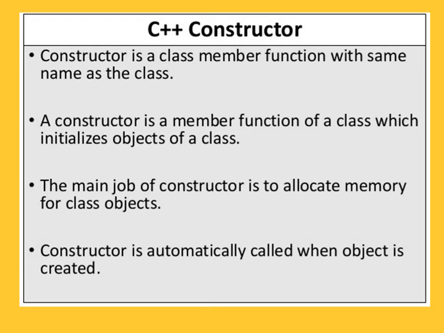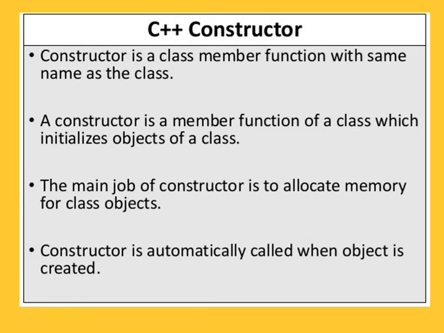Constructor, it is a class member function with the same name as the class. A constructor is a member function of a class which initializes objects of a class. The main job of constructor is to allocate memory for class objects. Constructor is automatically called when object is created. Means what? Constructor is nothing but a member function, but it is different from the member function as its name is same as class name. So that we can say that it is a constructor.